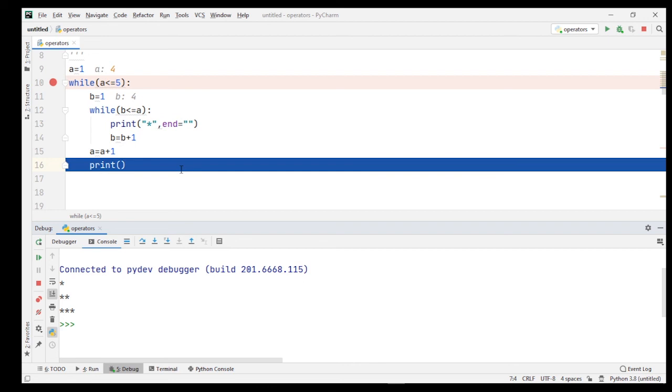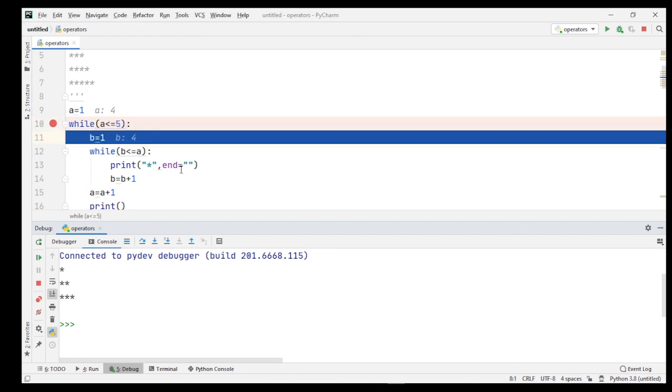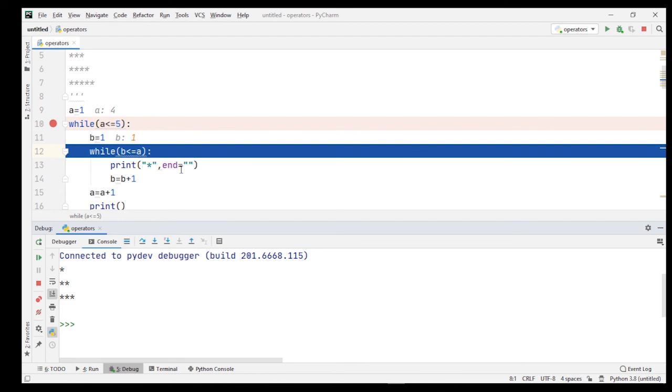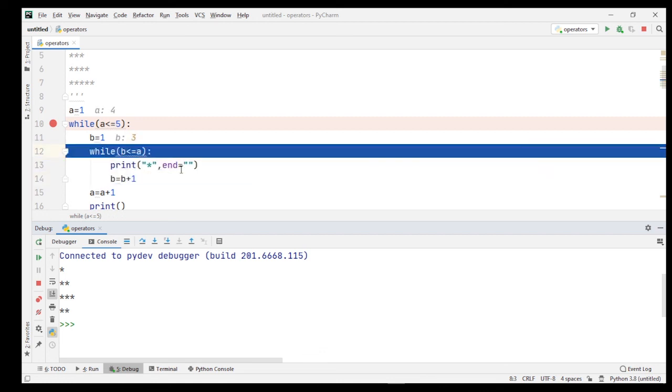Again the print statement executes, that means whatever you print on screen now prints on a separate line or the next line. So now the value of a is equal to 4, and 4 is less than or equal to 5, the condition is true. Again b is initialized to 1. So 1 is less than or equal to 4, the condition is true. The value of b is now 2, 2 is less than or equal to 4, the condition is true. Second star prints on screen.